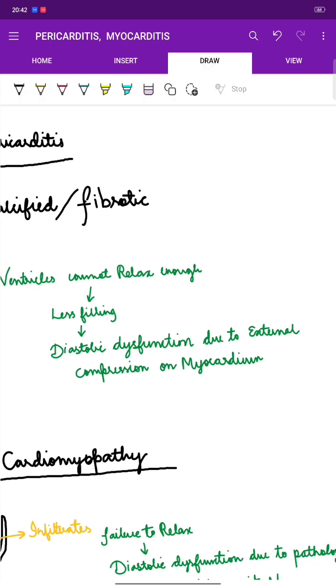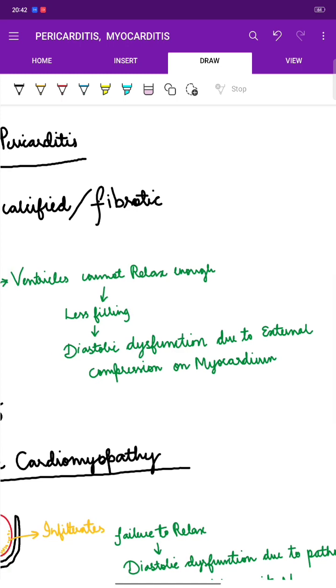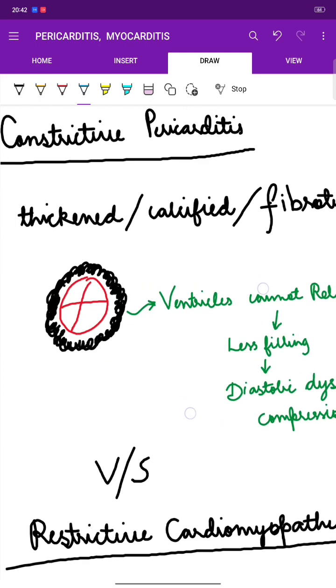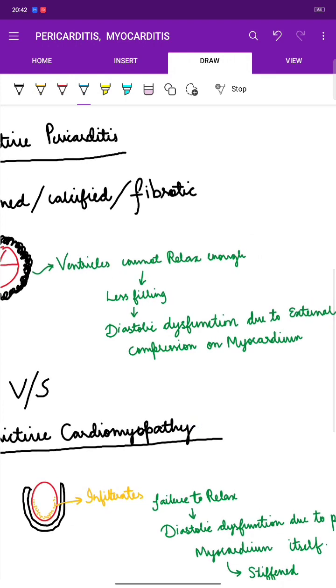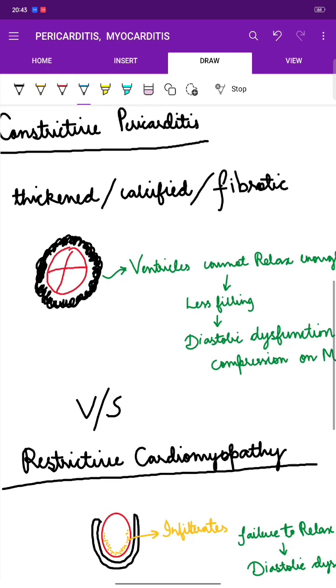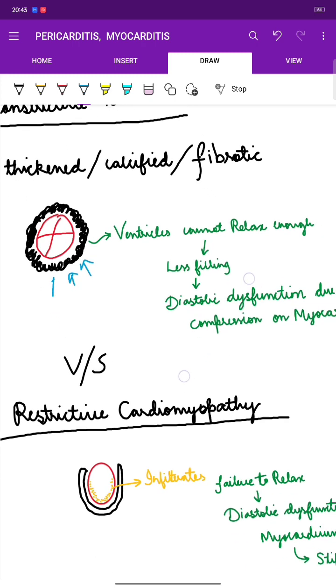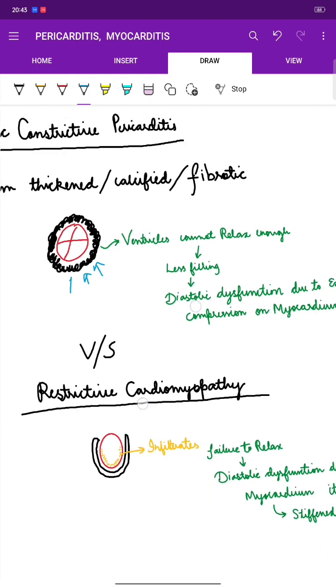As there is less filling, then there is diastolic dysfunction due to external compression on myocardium. So there is so much pressure that the external compression on myocardium occurs here. It is compressed so much that there is diastolic dysfunction.